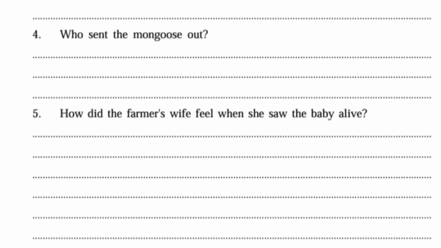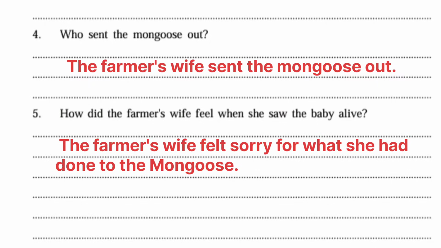Fourth question, who sent the mongoose out? Answer, the farmer's wife sent the mongoose out. Fifth question, how did the farmer's wife feel when she saw the baby alive? Answer, the farmer's wife felt sorry for what she had done to the mongoose.